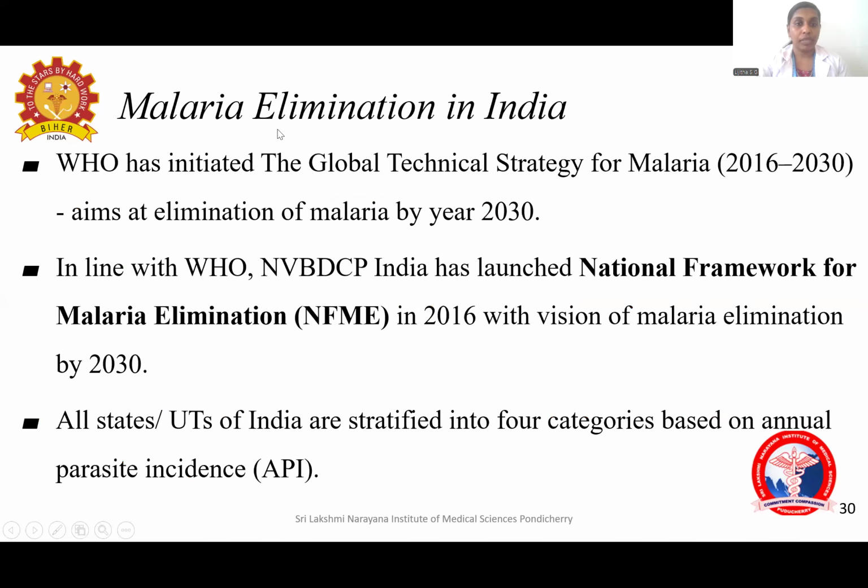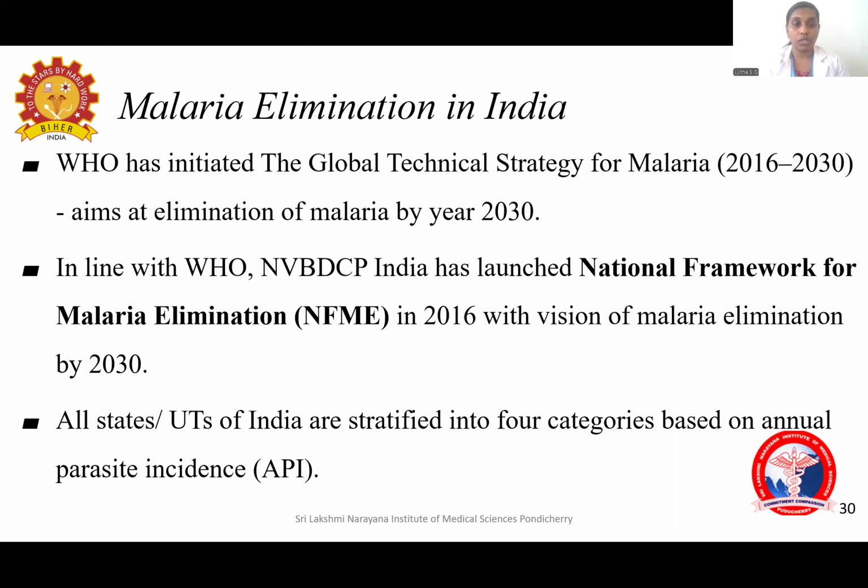So, about malaria elimination. WHO has initiated the global technical strategy for malaria elimination, and it aims to eliminate malaria by the year 2030 globally. In line with this WHO strategy, India has also launched the National Framework for Malaria Elimination in 2016, in collaboration with the National Vector-Borne Disease Control Program.